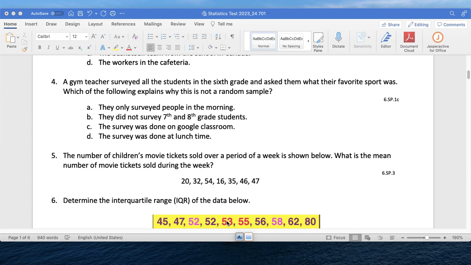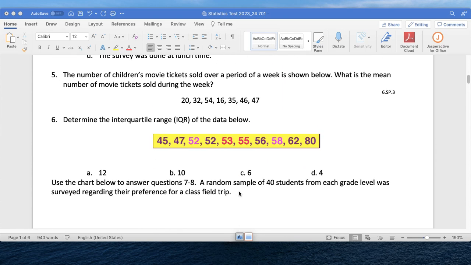5. The number of children's movie tickets sold over a period of a week is shown below. What is the mean number of movie tickets sold during the week? So we have the numbers 20, 32, 54, 16, 35, 46, and 47.